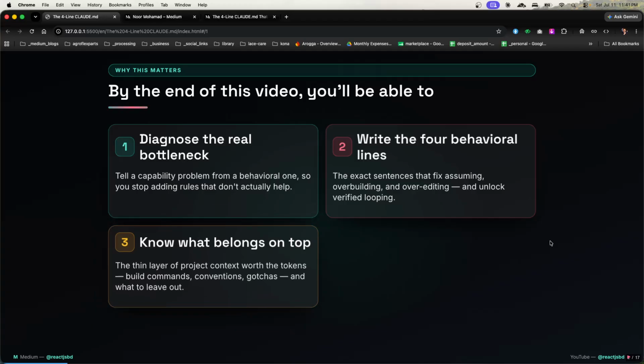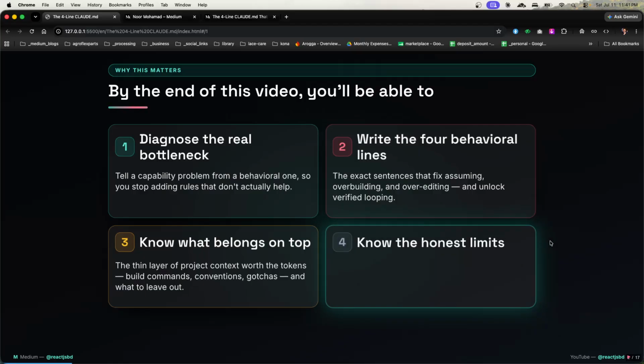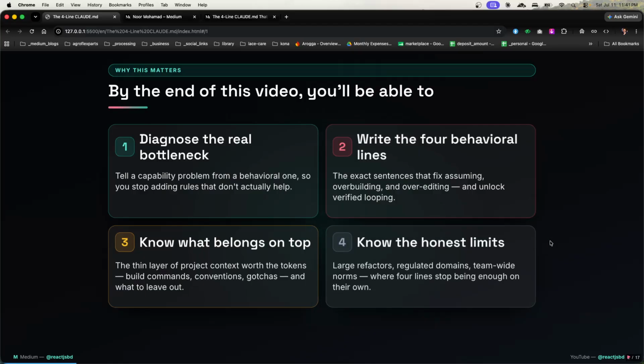The thin layer of project context: the tokens, build commands, conventions, gotchas, and what to leave out. Know the honest limits: large refactors, regulated domains, team-wide norms, where 4 lines stop being enough on their own.